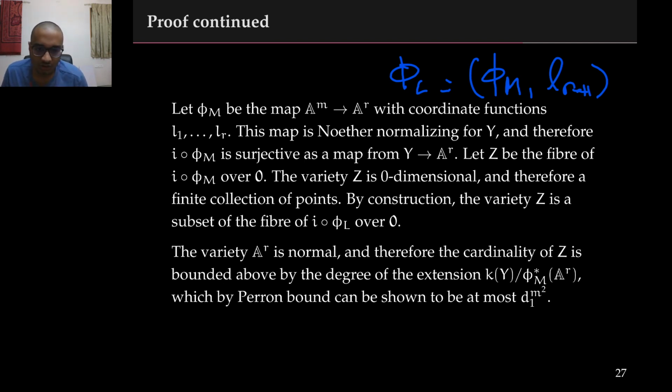We will now want to get a handle on the size of this set Z. For this, we use the fact that the r-dimensional affine space is a normal variety. We can therefore bound the cardinality of Z by the degree of the following extension. This extension is essentially the function field of Y over the pullback of the function field of the image, namely the r-dimensional affine space. In order to bound the degree of this extension, we use the Perron bound. We can show that the degree of this extension is at most d1 raised to m squared. This is a fairly loose estimate, but we won't need anything much better than this.